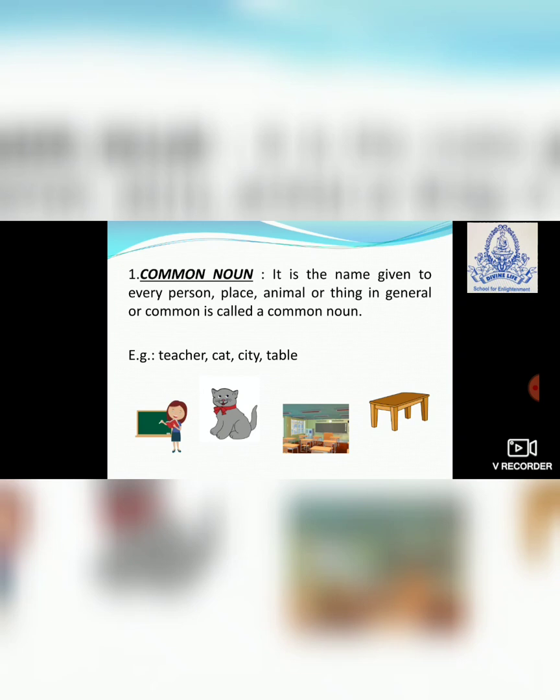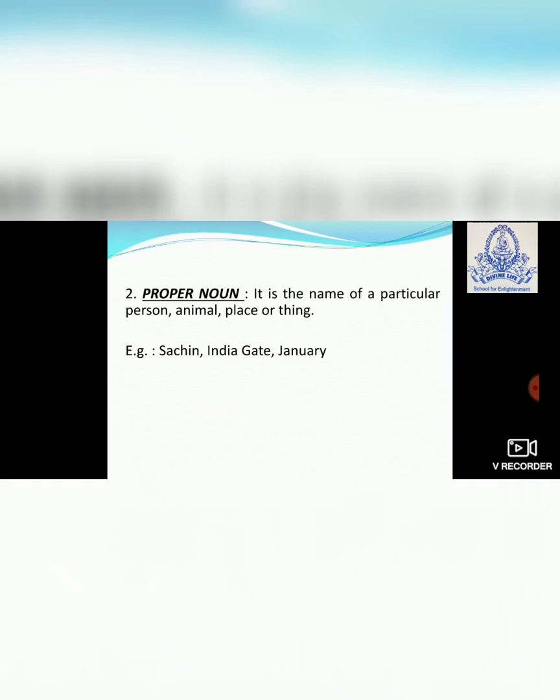Now is it clear to all of you? What is commonly named for a person, place, animal or thing is called a common noun, right? Now we'll come to the proper noun. What is a proper noun? It is the name of a particular person, animal, place or thing.